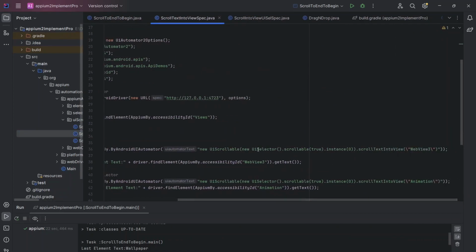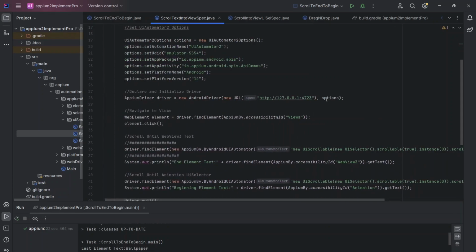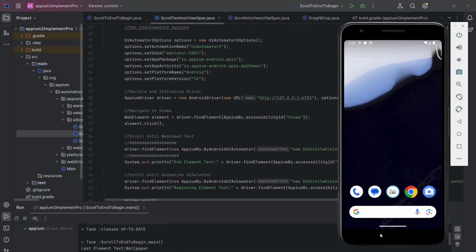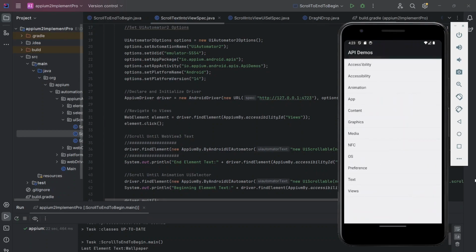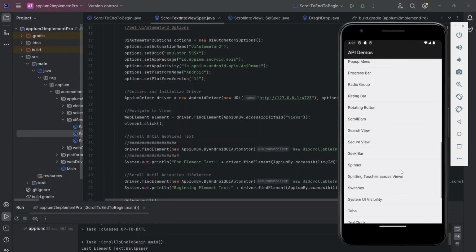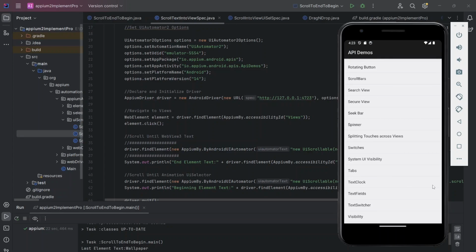See here, the scrollable syntax is the same. Scroll text into view. What is the text? It will go to web view 3. The navigation is views, web view 3, so it will match. It will scroll until it matches the web view. Okay, here web view 3, that I have given.